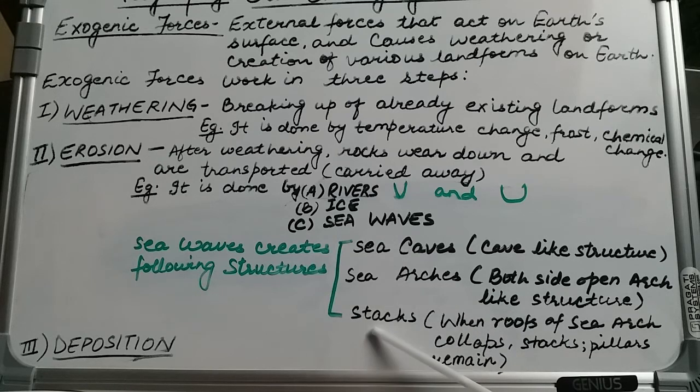The third structure that is created is a stack. A stack is created when simply the roof of a sea arch collapses due to continuous action of sea waves. When the roof collapses, only the pillars remain, and this is known as a stack. Let us quickly check this out through pictures.